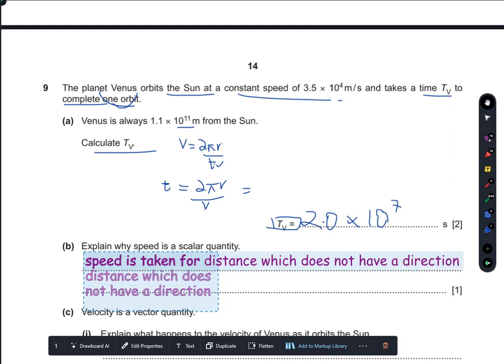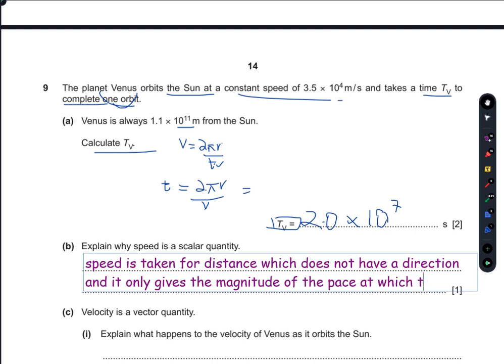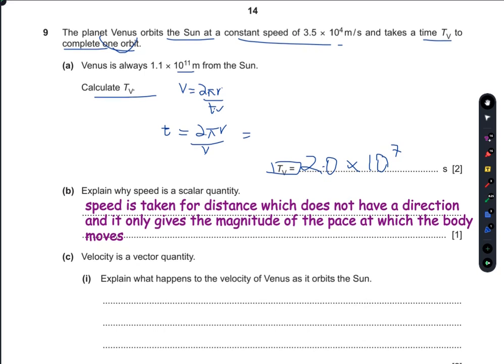Speed is a scalar quantity. It does not have a direction, and it only gives the magnitude of the pace at which the body moves. Velocity is a vector quantity.